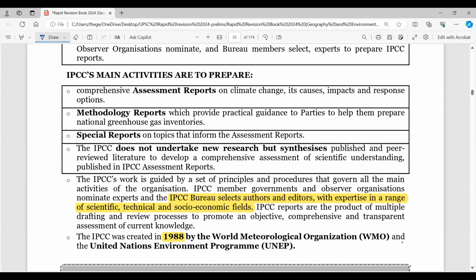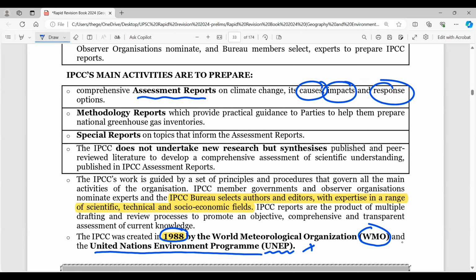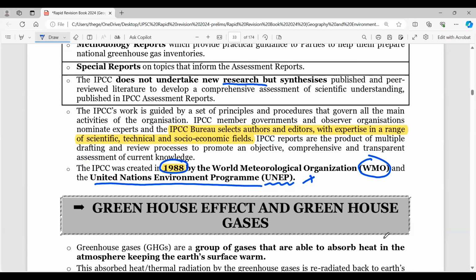So if you observe, in 1988 WMO, the World Meteorological Organization, and the United Nations Environment Program, UNEP, together formed the IPCC. This is why the assessment reports of the IPCC are always valued, and it talks about climate change, its causes, impacts, and response. Not just that, special reports also look into specific case studies, and new research and synthesis is going on. So IPCC reports are very important.